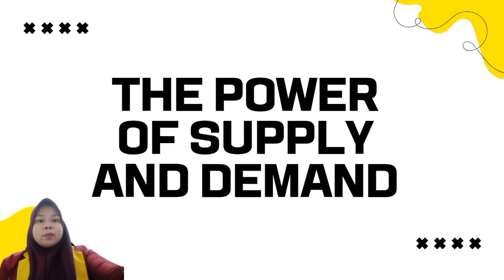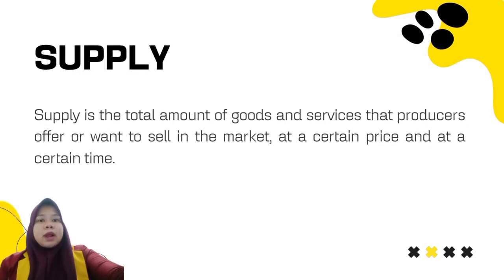The power of supply and demand. Supply. Supply is the total amount of goods and services that producers offer or want to sell in the market at a certain price and at a certain time.